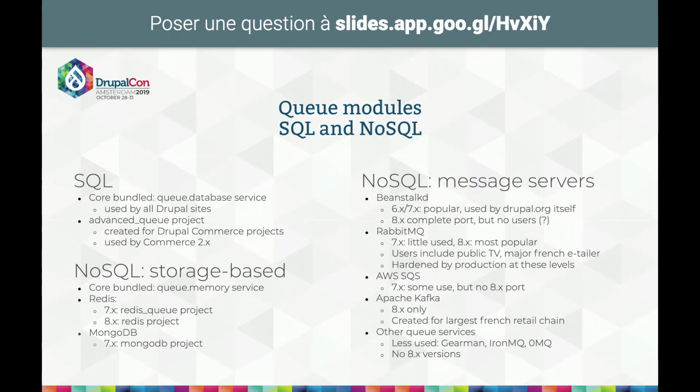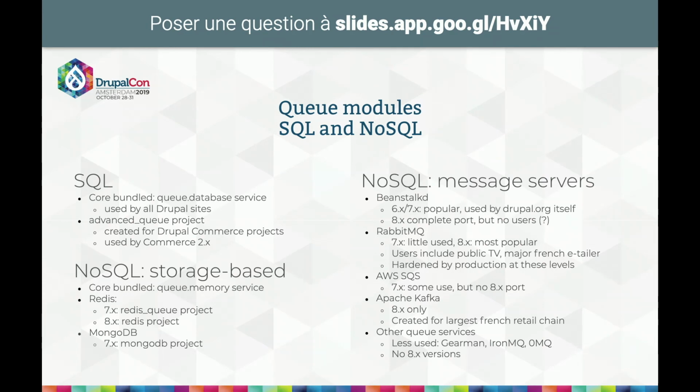So what are the supported queues in Drupal? In 8 at least, you have Beanstalkd. This is a little known queue server, but it's very simple to use. It's usually your best starting point when you start to evolve from the built-in core system, because it's simple to deploy. It's just one file, you start it and it runs, and that's all you have to do. It's powerful enough that Drupal.org itself depended on it for many years.